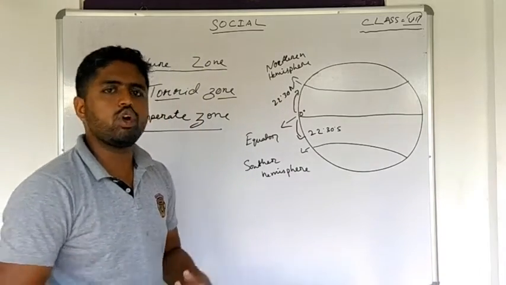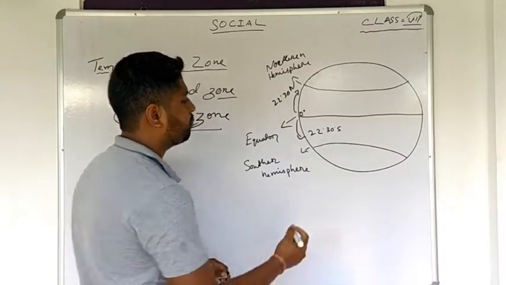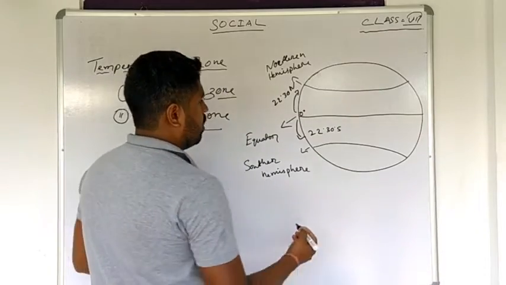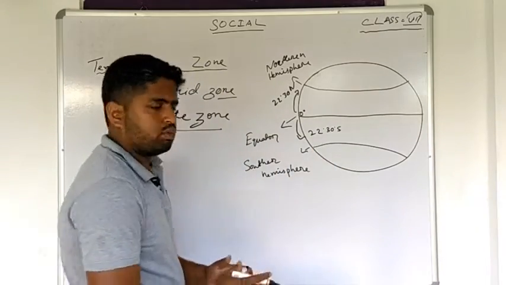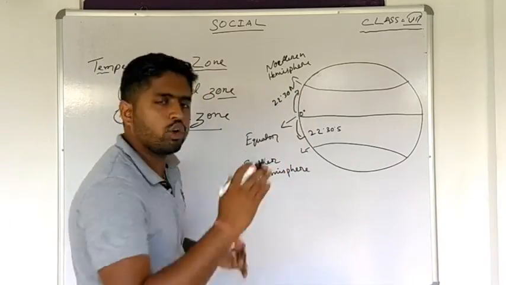Now, the question is, where does this temperate zone lie? The temperate zone lies beyond 22.30 degrees south latitude and 22.30 degrees north latitude.